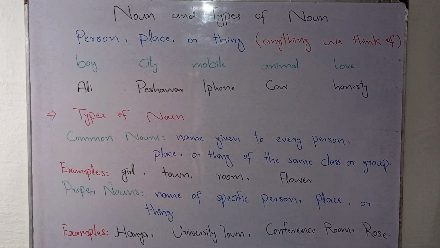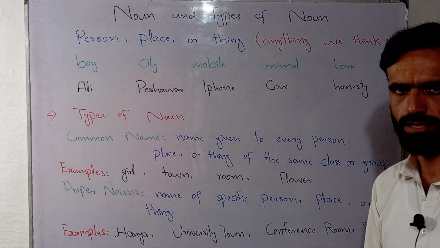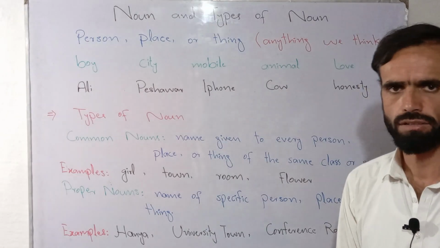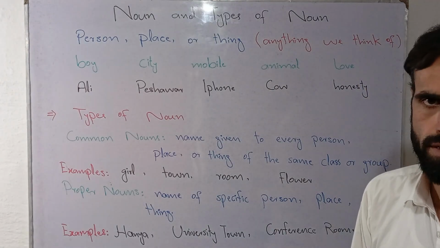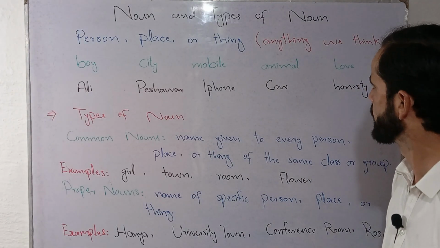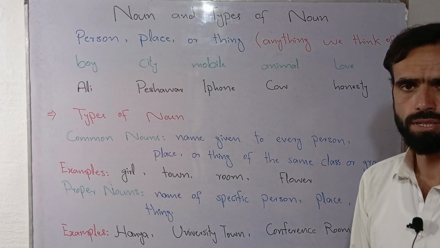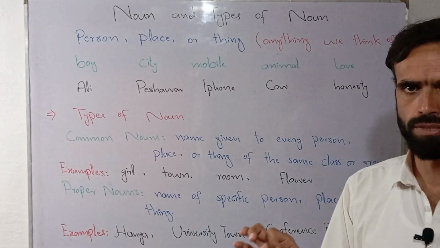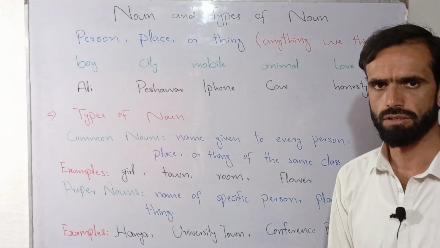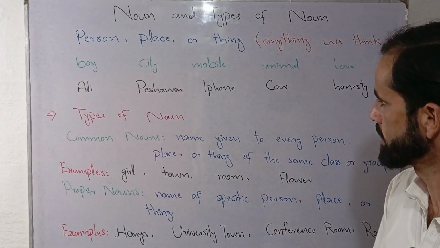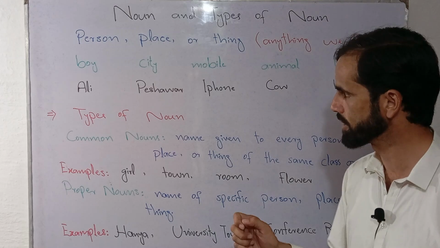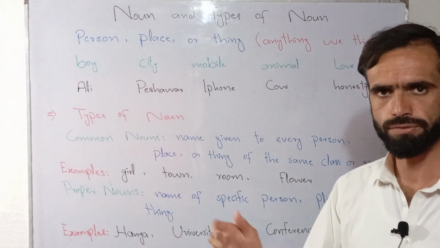So in this way, we can say that we categorize nouns into two main categories. One is known as common noun, second one is known as proper noun. I hope so far the things that we discussed are clear to you. After that, I'm going to discuss some other types of nouns, how we classify nouns into further categories.